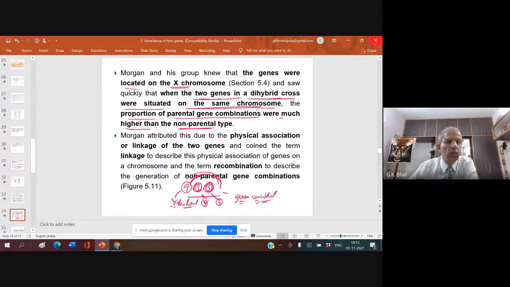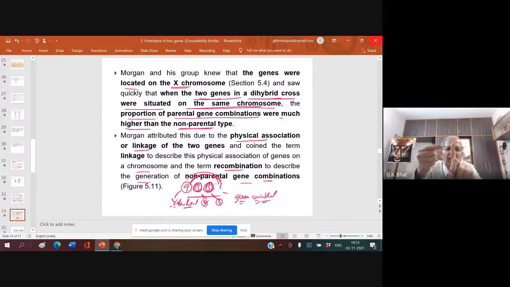So coming back, Morgan attributed this to the physical association or linkage of two genes and coined the term linkage to describe this physical association of genes on a chromosome, and the term recombination to describe the generation of non-parental gene combinations. What do you mean by physical association? It means genes occurring on the same chromosome. That is linkage of the two genes.